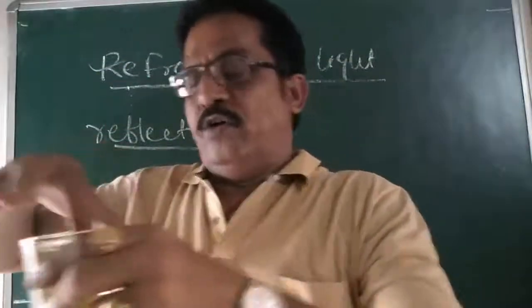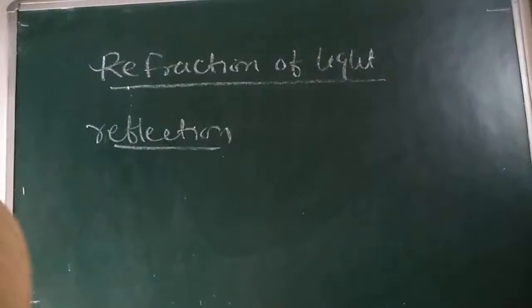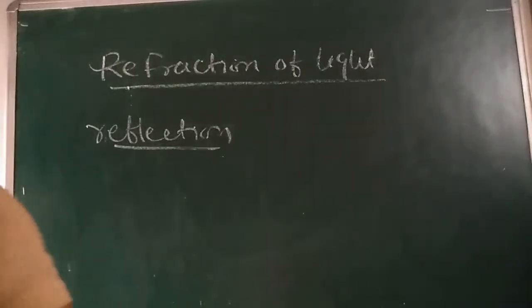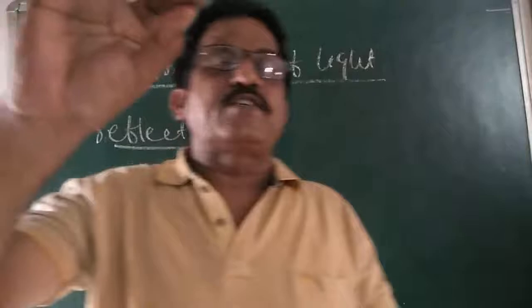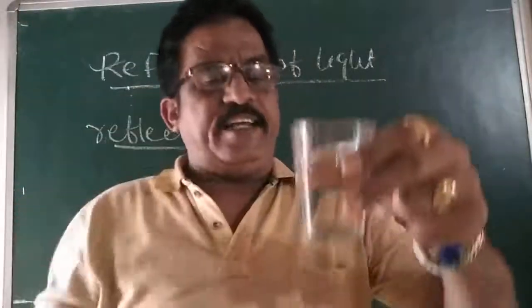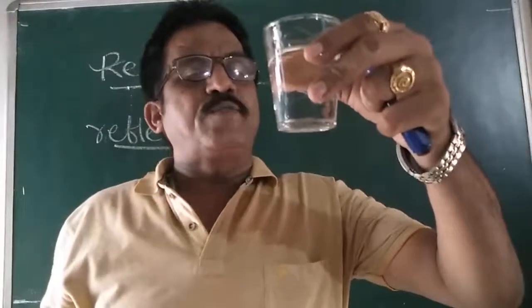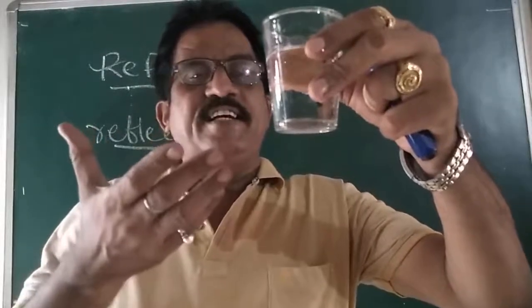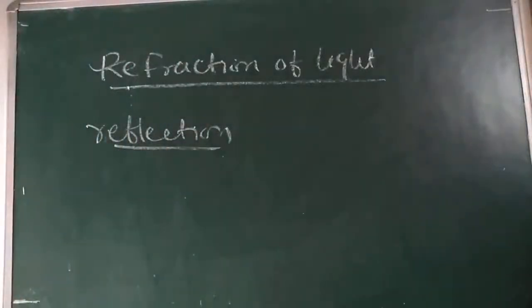And also we can put another thing: if I keep this coin inside it, we observe that it is slightly raised. It is clear. So some of these observations we can take here.